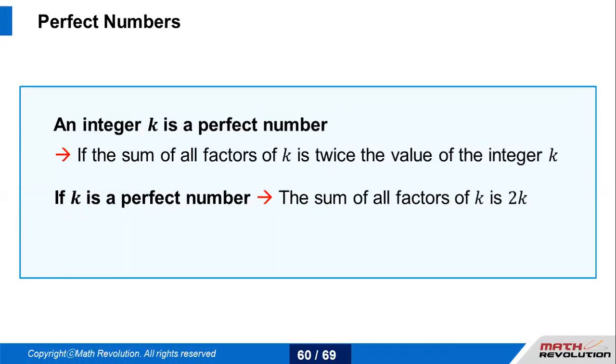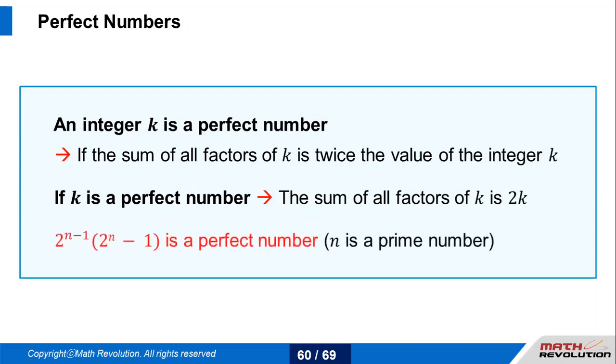What is a perfect number? K is a perfect number only if the sum of all the factors of K is twice the value of the integer. Or let's say if K is a perfect number, then the sum of all the factors would be 2K. Please make sure that you have an understanding of this. 2 to the power n minus 1 times 2 to the power n minus 1 is a perfect number, where n is a prime number. If you want to make a note of it, you can please. This will help you to solve a lot of expressions quickly.